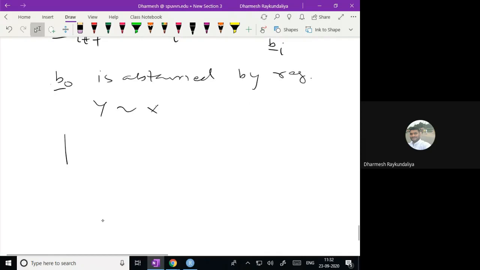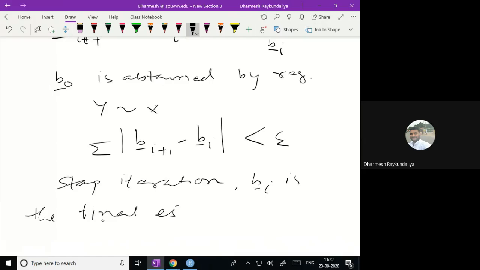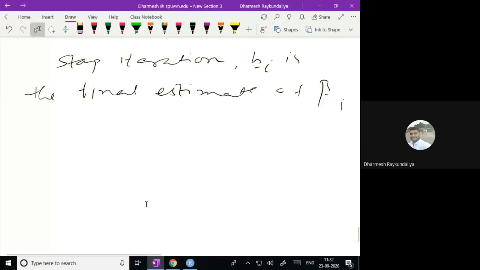And when do you stop the iteration? When the absolute value of the sum of the successive differences between the new estimate and the current old estimate is less than epsilon, stop the iteration, and B_i is the final estimate of beta. Otherwise, you have to repeat the procedure.